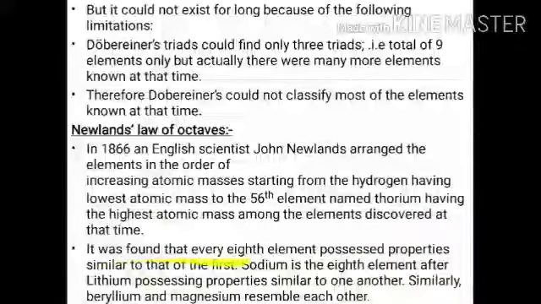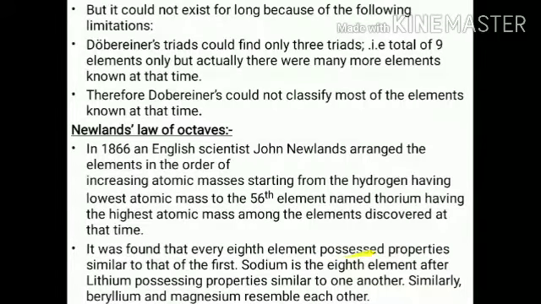It was found that every 8th element, Newlands' law of octaves, means every 8th element possesses properties similar to the first element. Okay, this is the law of octaves. Octave means 8 elements. The first element and the 8th element show the same physical and chemical properties. Means we can say that they are termed as musical notes.